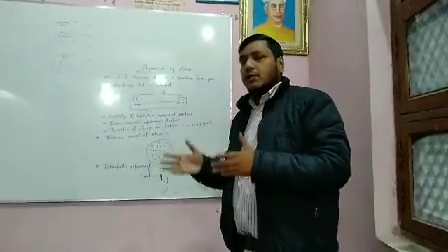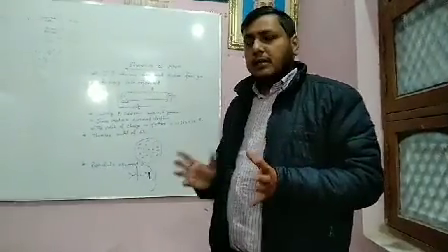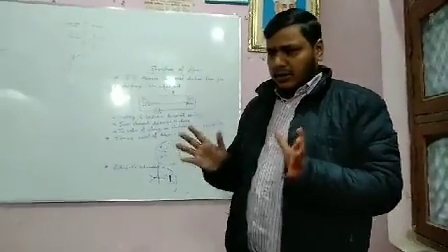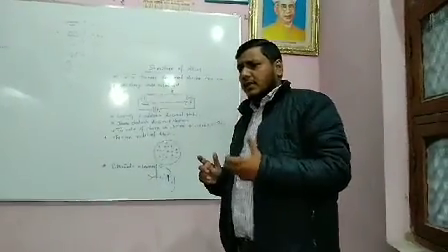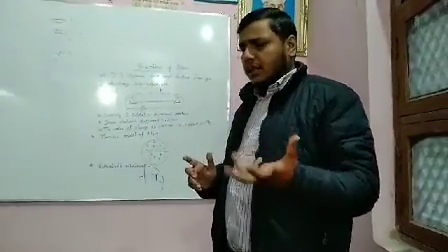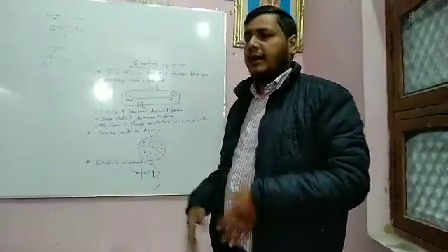But this does not happen in reality. Then what is the reason behind this? They both could not explain it. After some time, de Broglie gave the dual nature of matter, and this could be explained after that.